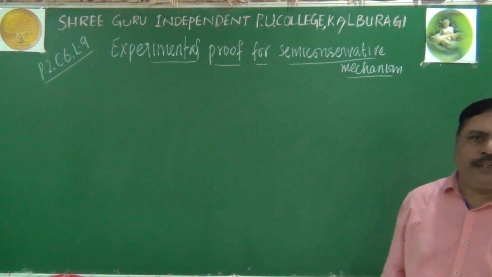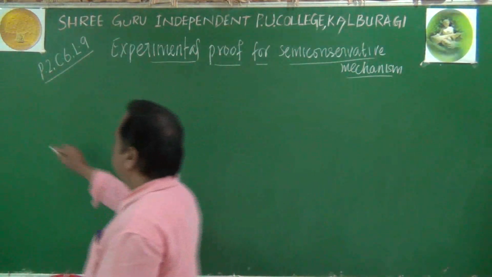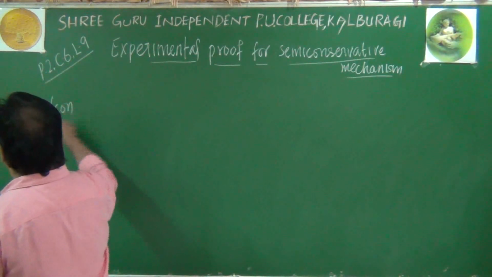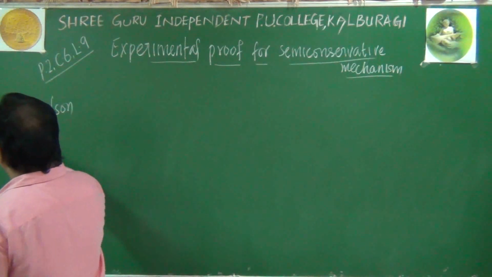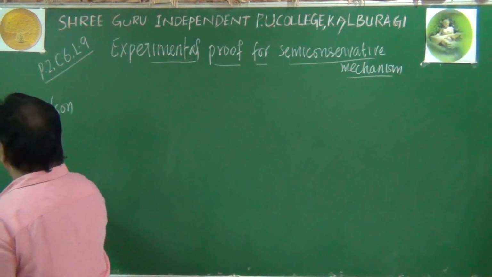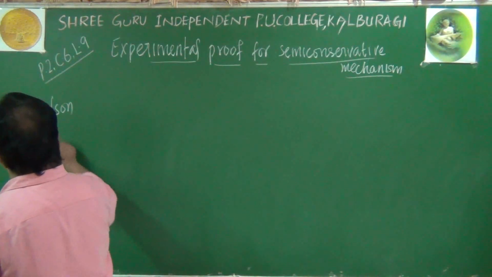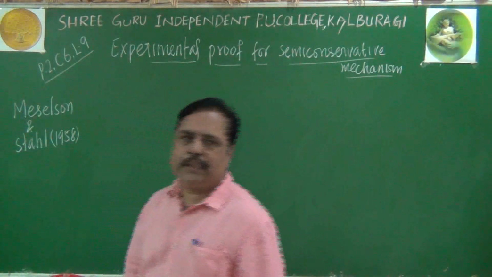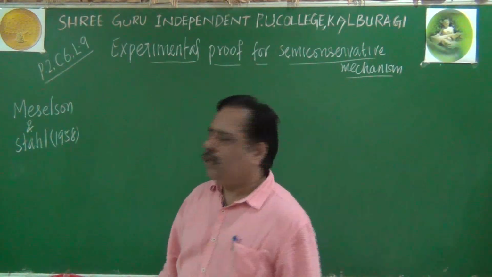There are two scientists, namely Meselson and Stahl. In the year 1958, they conducted one experiment in E.